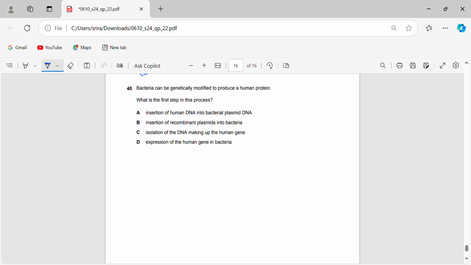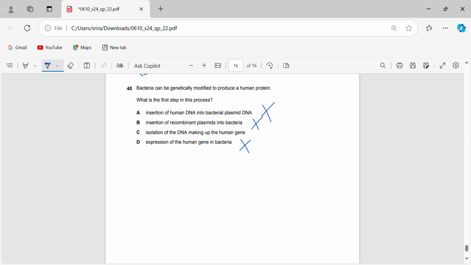So the first step we have is not insertion of human DNA into bacterial plasmid DNA. For that, first you have to isolate the DNA. It's not all of these. This is like the last step. The 40D is the last step. 40A is the third step. Fourth step. 40B is the fifth step. So the second and third step, here we have the first step actually.